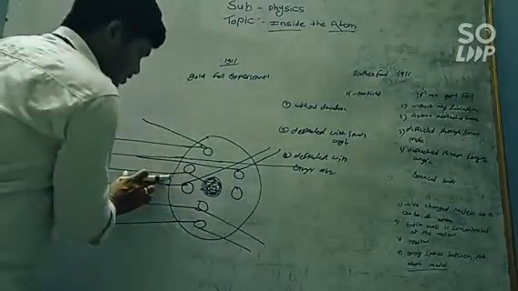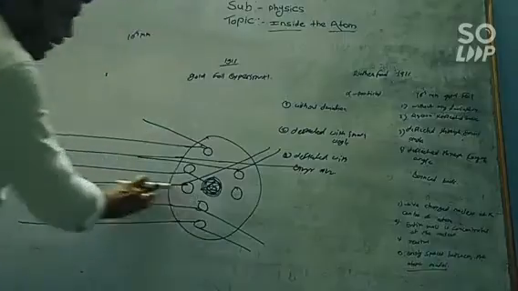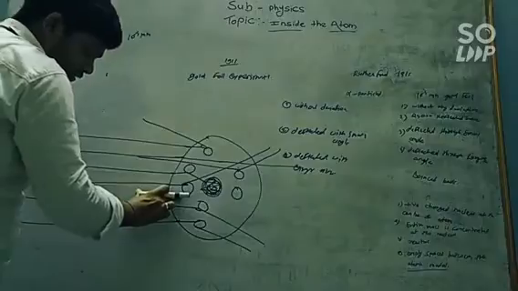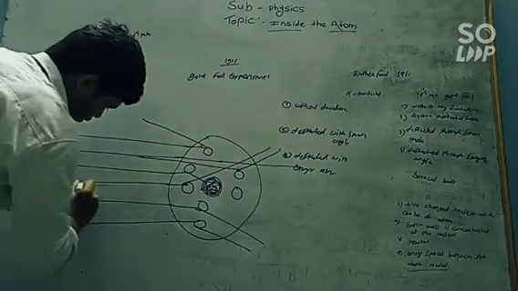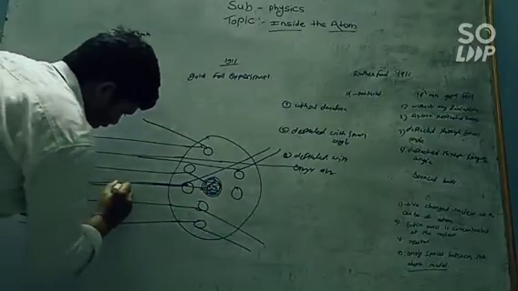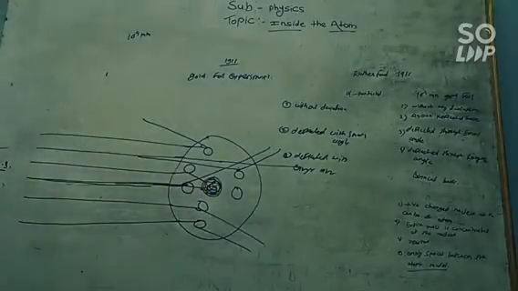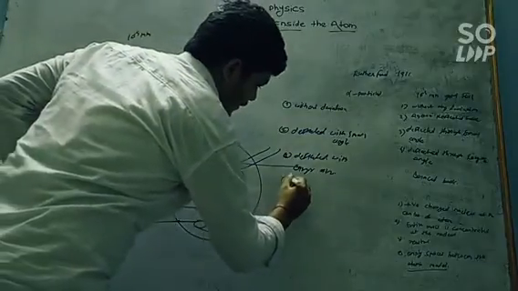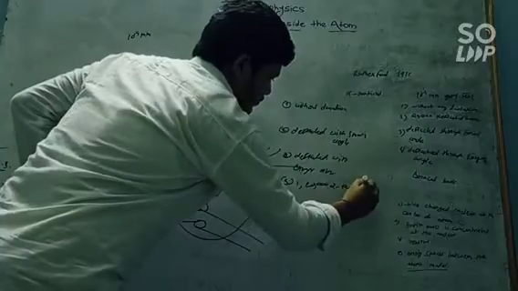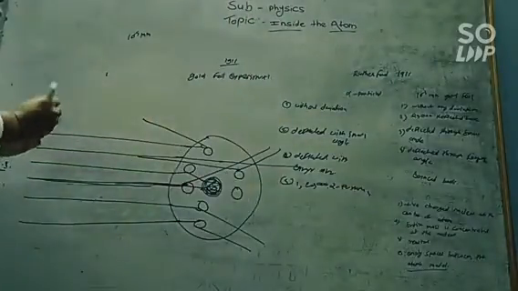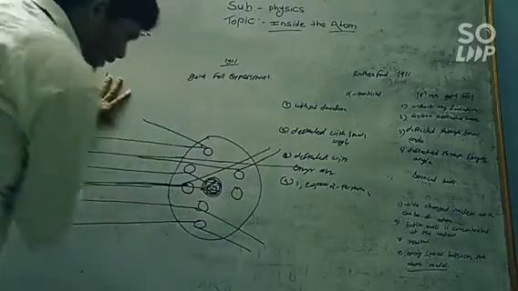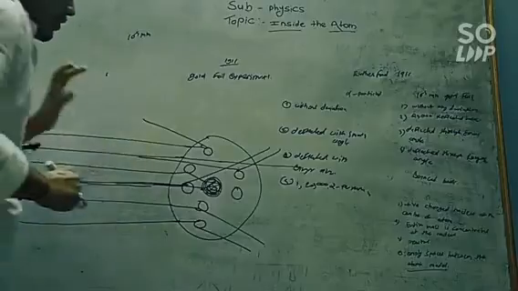Now, in some conditions, the alpha particles get reflected back and travel the same path as the incidence. Means these alpha particles are incident along this path and get reflected back along the same path. This happens only in 1 out of 20,000 alpha particles. Means when 20,000 alpha particles are bombarded on the gold foil, only a single alpha particle gets reflected back along the same path.